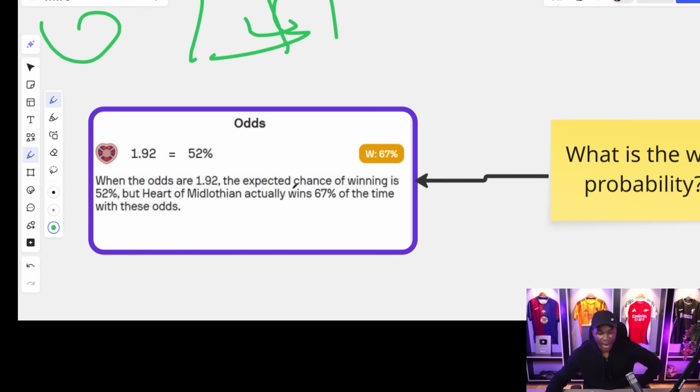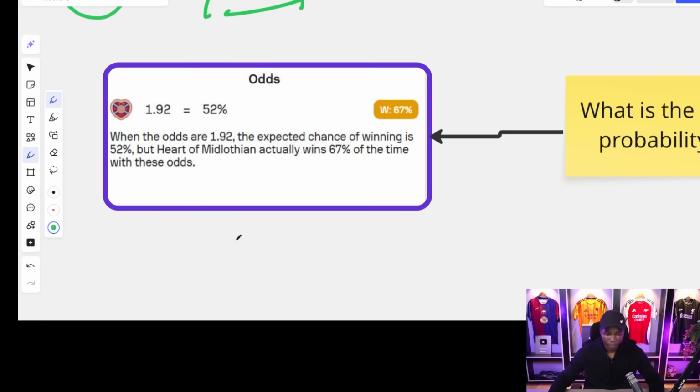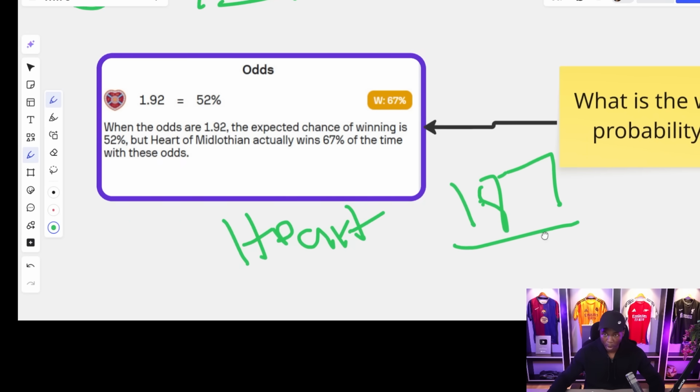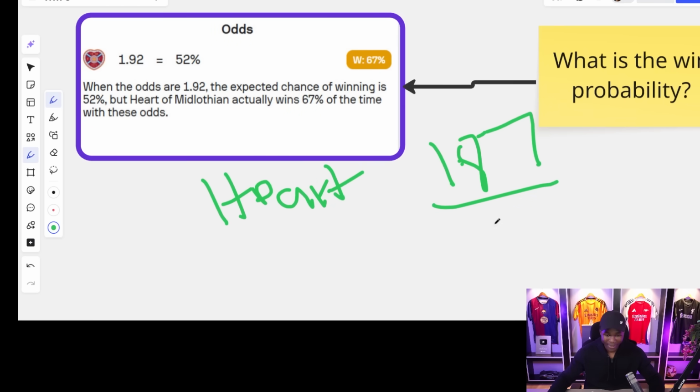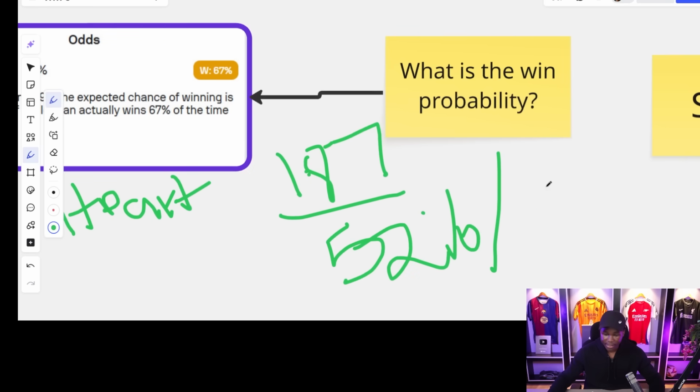When the odds are 1.92, the expected chance of winning is 52%, but Heart of Midtjylland actually wins 67% of the time with these odds, all right? So the home team, Heart of Midtjylland, when they have an odd of, what is the odd? Let me confirm it. When they have an odd of 1.87, that is what I have on my betting side, the expected chance of winning is 52%. But they usually win 67% of the time, all right?